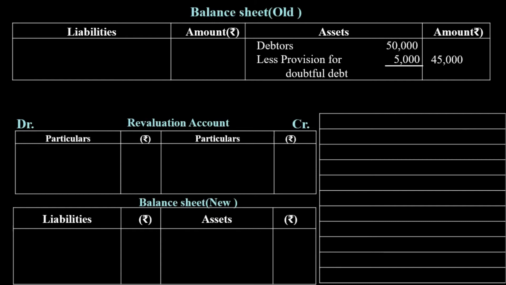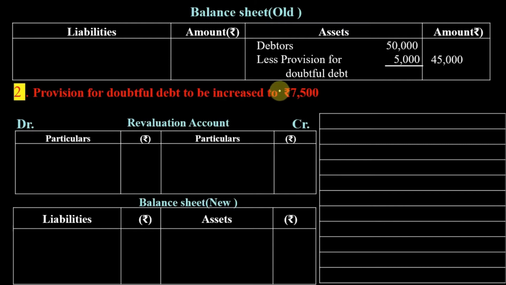So the question, the basic figures will remain same. I'll just give you different cases. Case 2 is provision for doubtful debt to be increased to 7,500. So students, you need to be very careful whether it is increased by or increased to. So here it is writing provision for doubtful debt is to be increased to 7,500, means it was earlier 5,000, but now you want that provision should be 7,500. So there is an increase of 2,500 in provision.